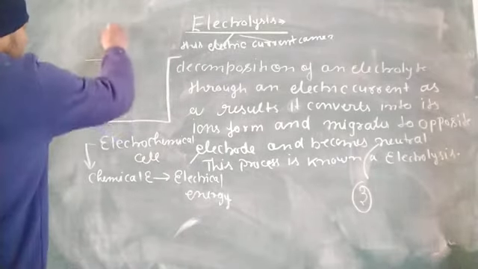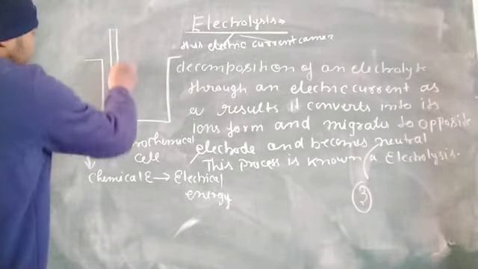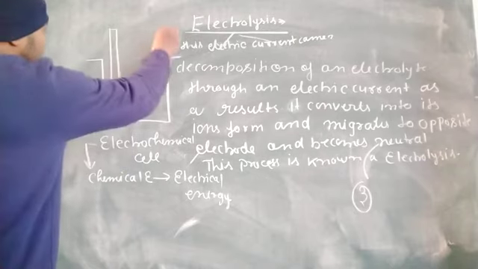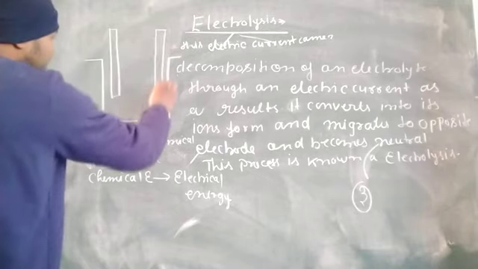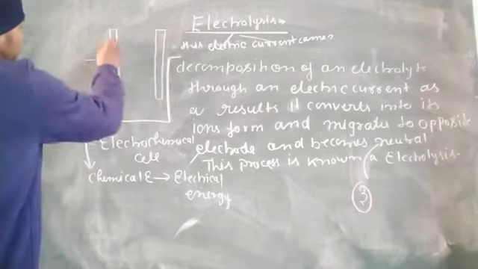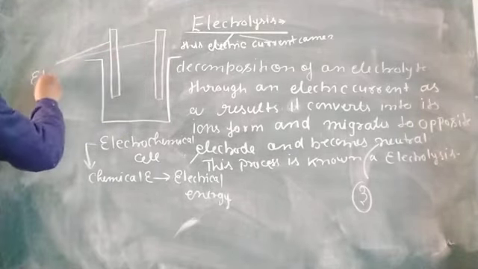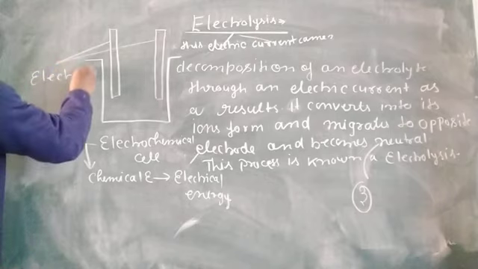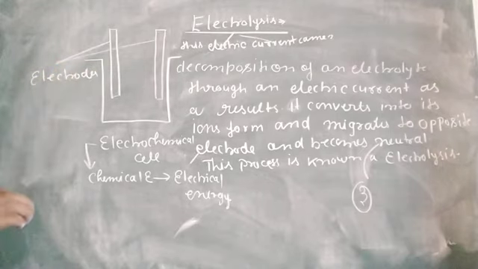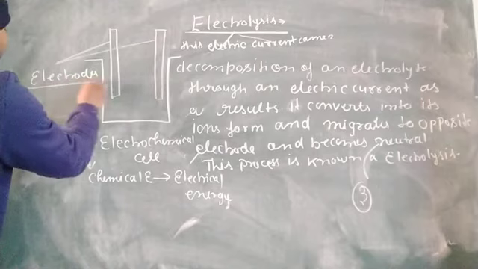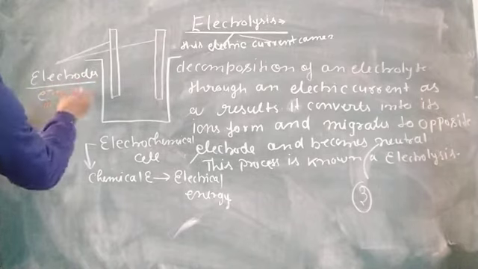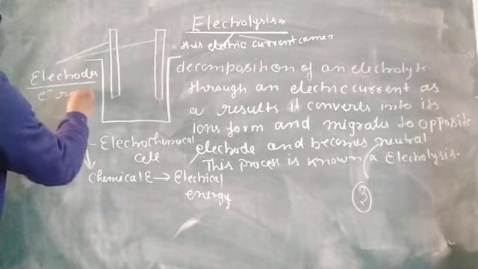So in electrolytic cells, two rod-like structures are present, and both are known as electrodes. Electrodes, as is clear from the name, are electron rods.